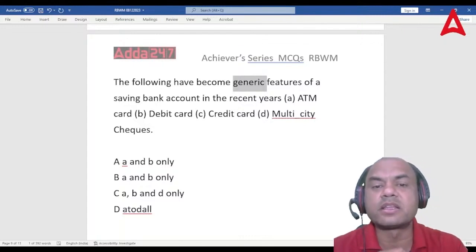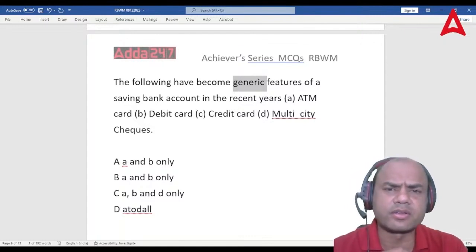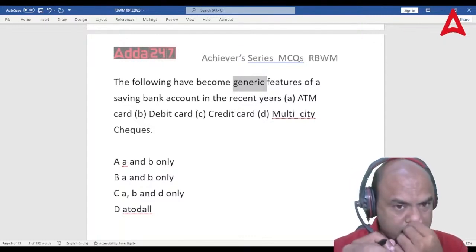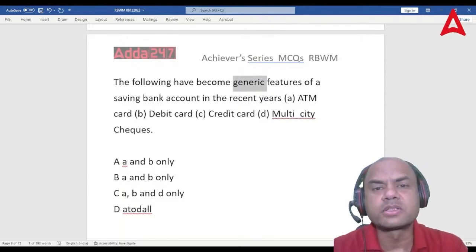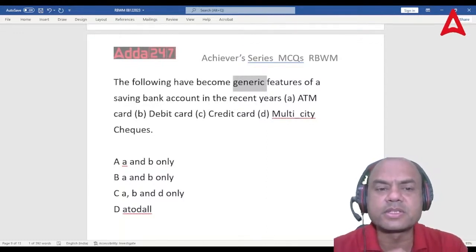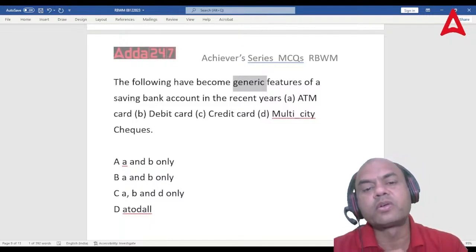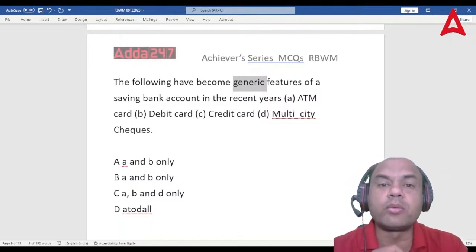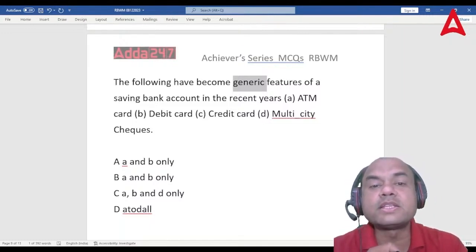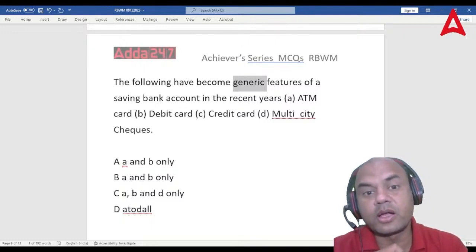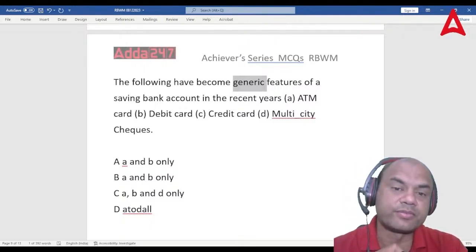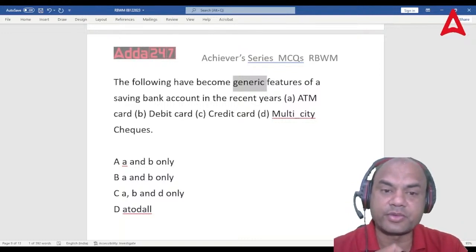Suppose if I tell you sun rises in the east, you'll say, so what? I know it. Okay. Bank gives the loan products, so what? It's a generic feature. So generic means whatever is common. You can't differentiate yourself. So that is the generic feature. Okay.